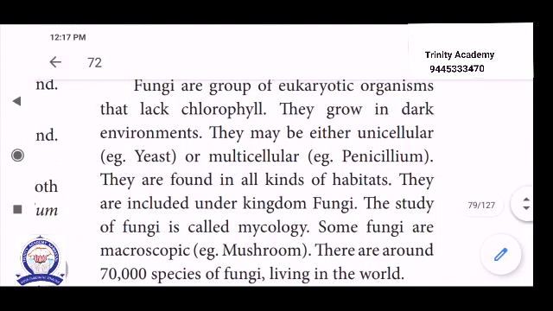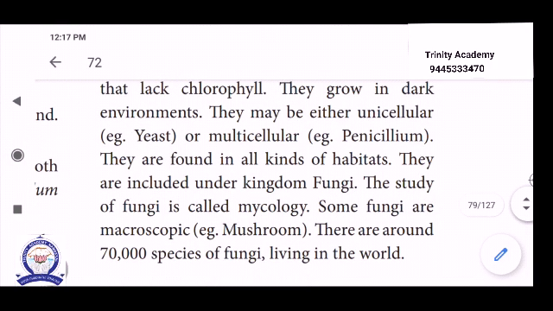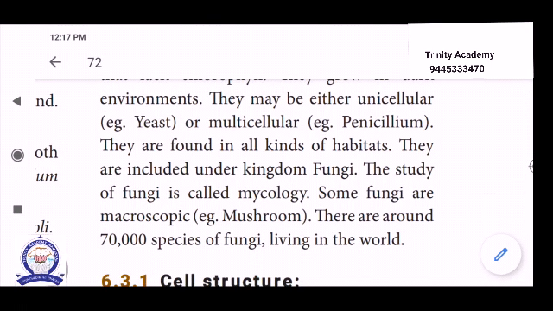They may be either unicellular or multicellular. Unicellular, example yeast; multicellular, example penicillium. They are found in all kinds of habitats. So they are included under kingdom fungi, because yeast and penicillium both come under the category fungi.